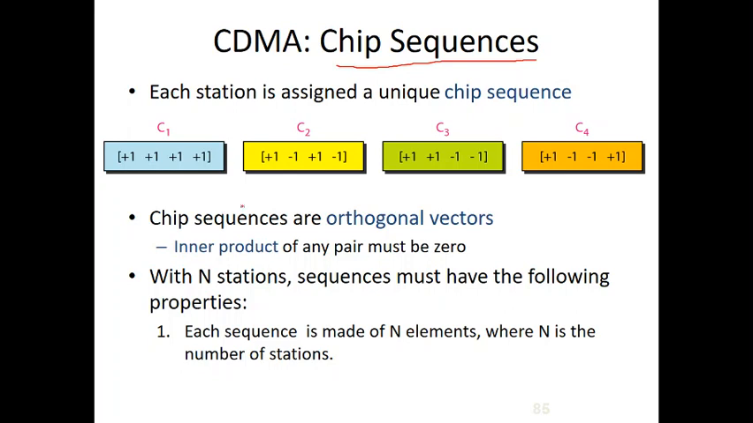Okay, so now we will see some of the properties of these operations between the codes. Chip sequences are orthogonal vectors, that means the inner product of any pair must be 0. Next, with n stations, sequences must have the following properties. Each sequence is made of n elements. For example, if there are 4 devices in a network, then a code will have 4 elements. So every code has 4 elements. So that is one property.